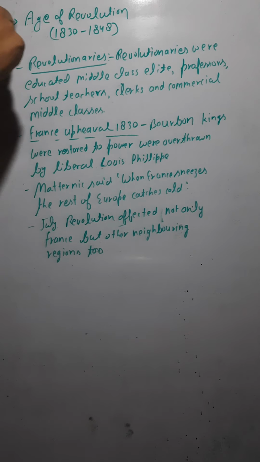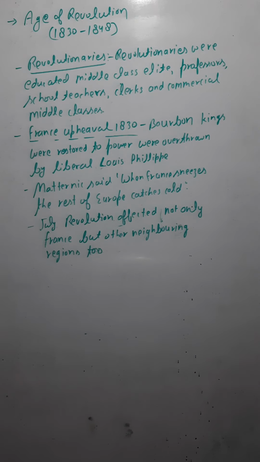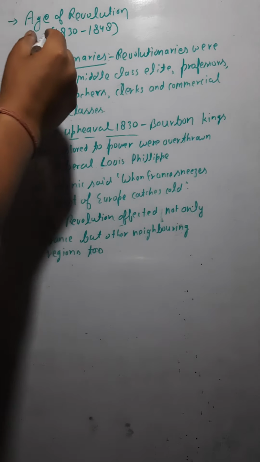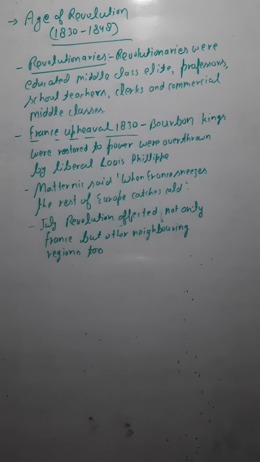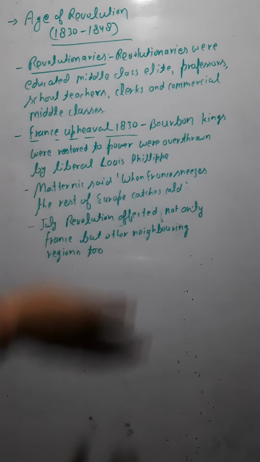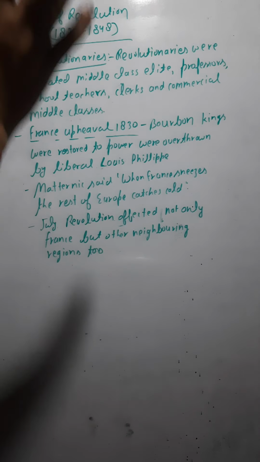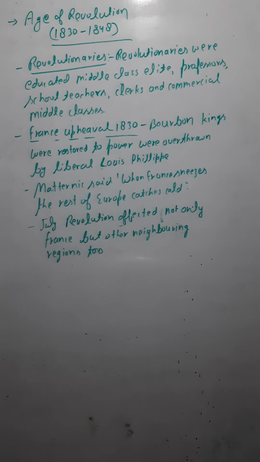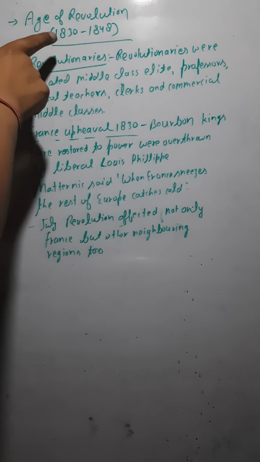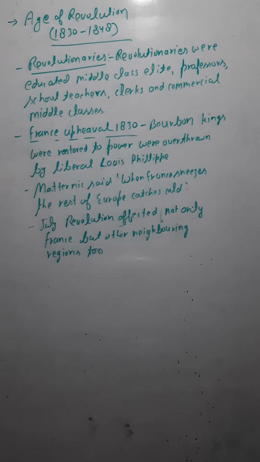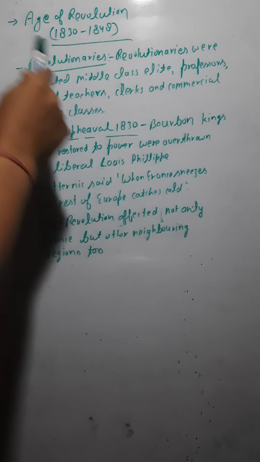The next point is the age of revolution. This period, 1830 to 1848, is known as the age of revolution. It can be asked separately in the question about the age of revolution, so all the points I am telling you today you have to discuss under it. This complete period between 1830 and 1848 is known as the age of revolution.